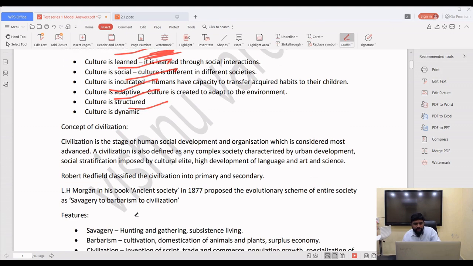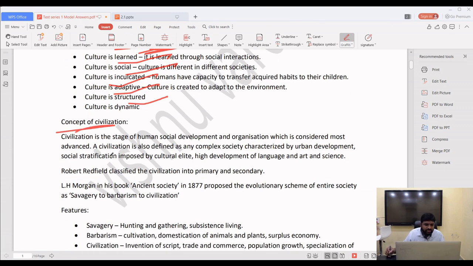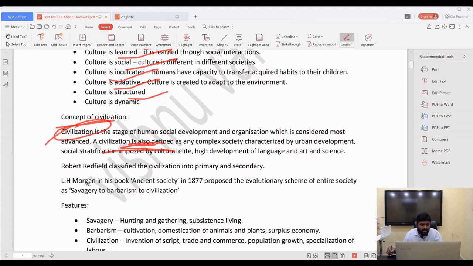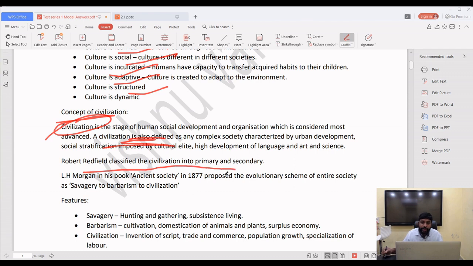So as I told you, definition, then civilization. Civilization is also defined as... So what is civilization? You have to mention the second part of your answer. Then Robert Redfield classified civilization into primary and secondary. And L.H. Morgan, in his book Ancient Society, proposed the evolutionary sequence of a scheme of entire society from savagery to barbarism to civilization. Savagery to barbarism to civilization. How the process is there, in this way we discussed about it.